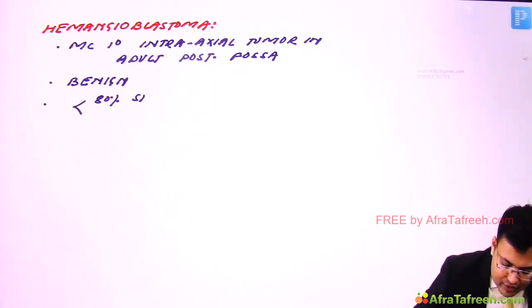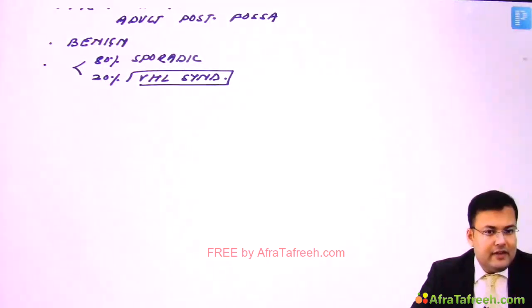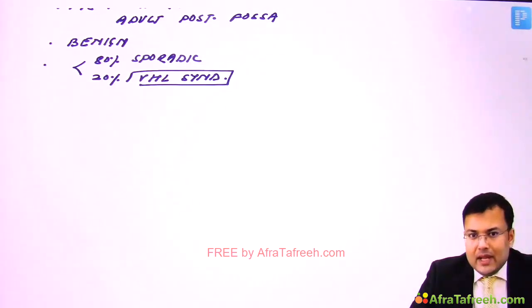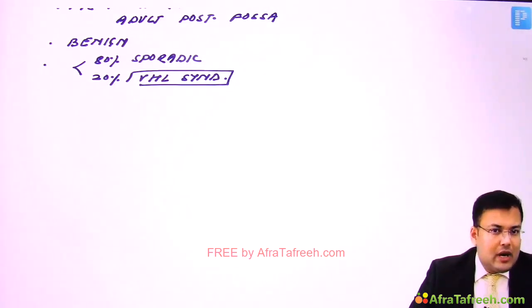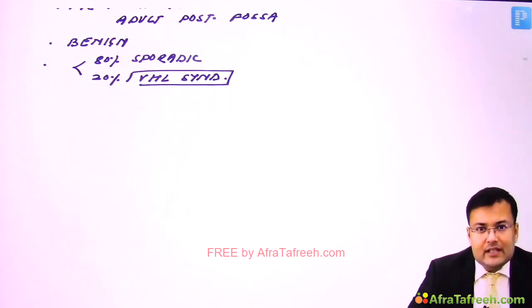Now see, in 80% of cases it is sporadic. Clear? And in 20% of cases it is associated with VHL syndrome. What is the full form of VHL syndrome? Von Hippel-Lindau syndrome. So apart from cerebellar hemangioblastoma, what are the other associations of VHL syndrome?